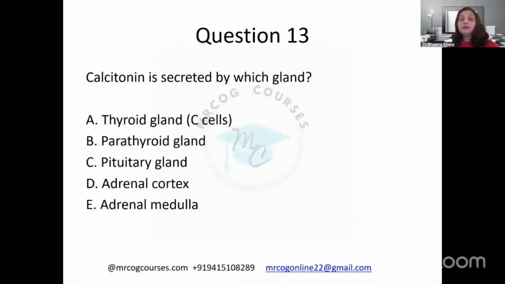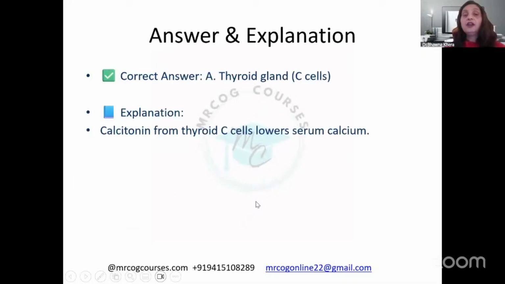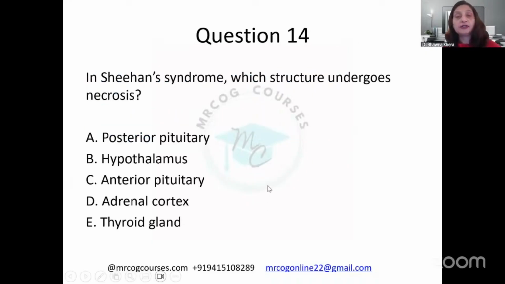Calcitonin is secreted by which gland? This is a question that has been repeated multiple times, so be very thorough about it. Calcitonin is secreted by which gland? That is the thyroid gland. The C cells of the thyroid gland are responsible for its production.